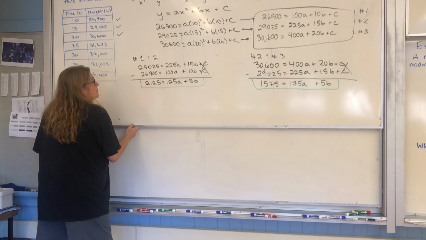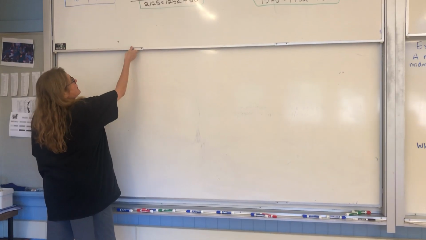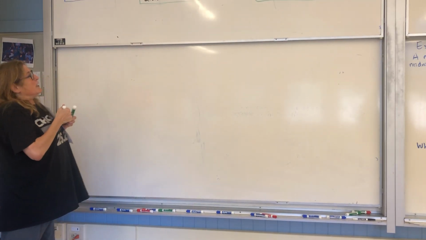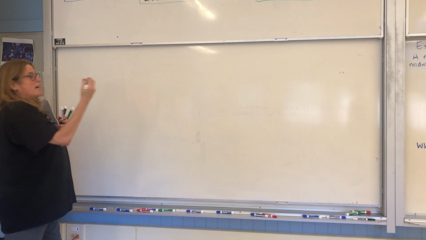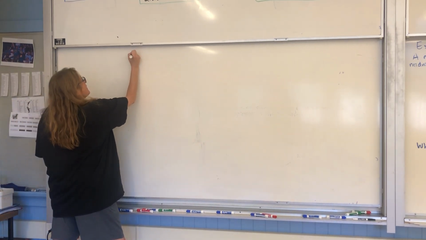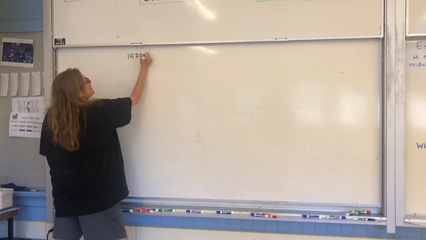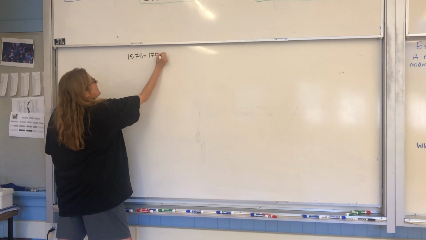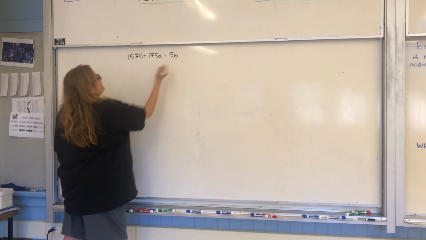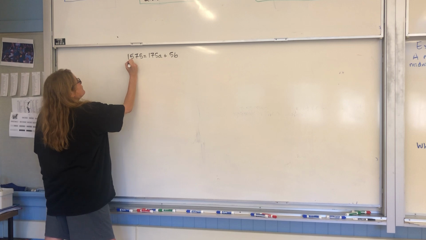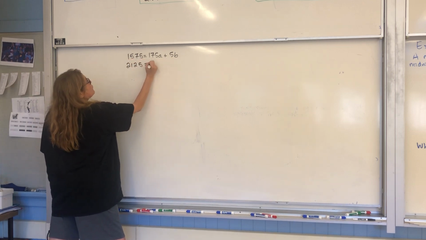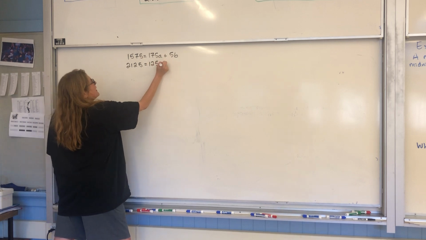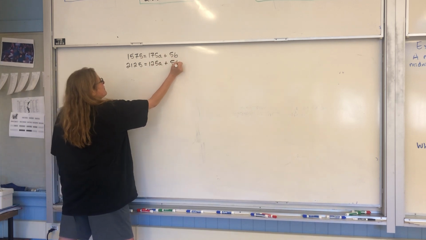So what I'm going to do is go to my next board, and I'm going to do elimination with the 2 equations I have. So I'm going to do 1575 equals 175A plus 5B. And then I have 2125 equals 125A plus 5B.